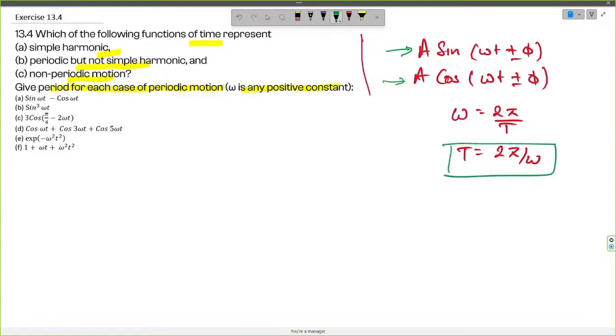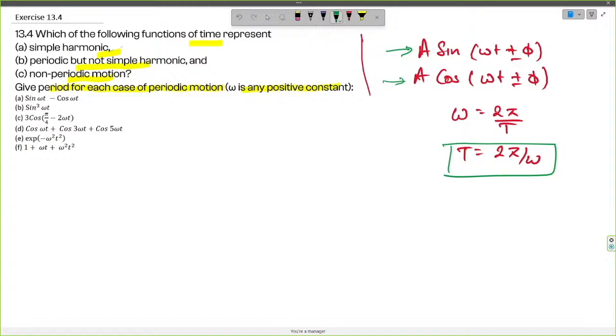So let us go with the options. In option 1 we have sin omega t minus cos omega t. Here, using an identity, if we can transform this into the form of either a sin omega t or a cos omega t, then we can say that it is a simple harmonic motion. Else we can say that this is a periodic motion, because it is just the addition of two periodic motions. So let us investigate it further.